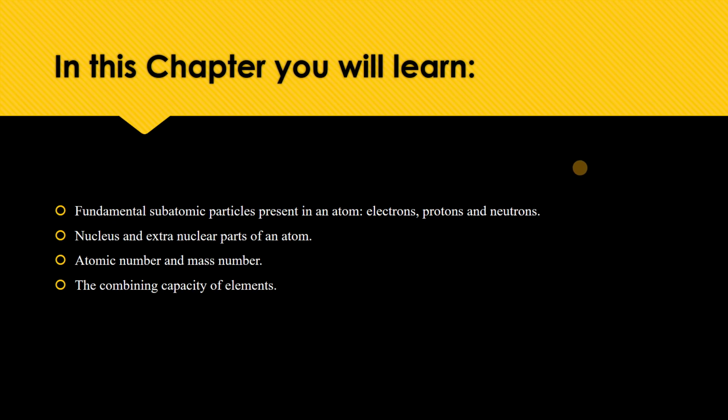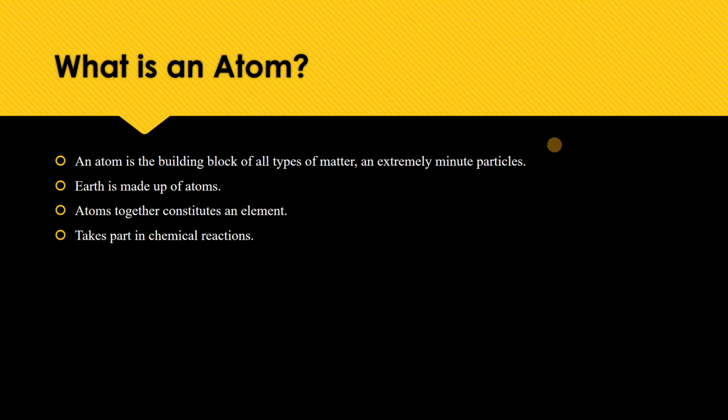So the next thing is, what do you mean by an atom? The atom is the building block of all types of matter. We know that Earth is made up of atoms. Atoms of an element take part in chemical reactions. How? These atoms together form an element and take part in chemical reactions, and therefore in science it becomes important to know about the atom and its structure.